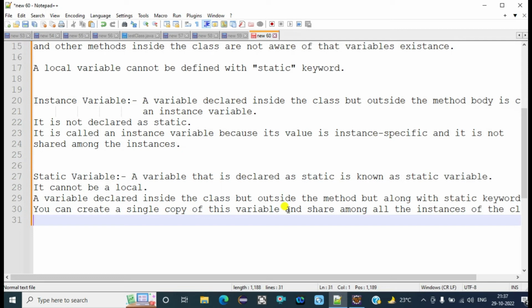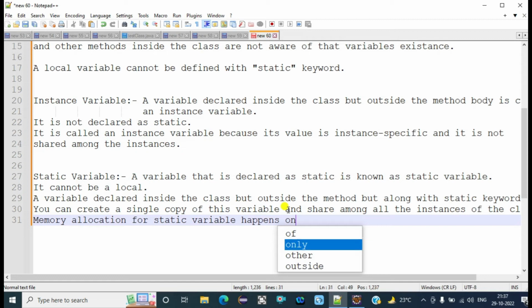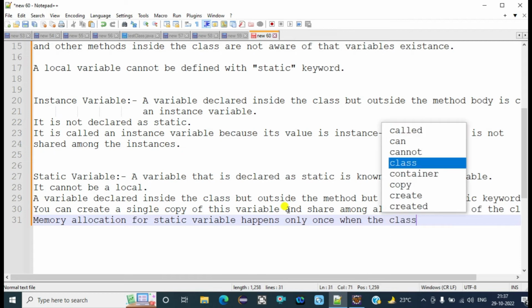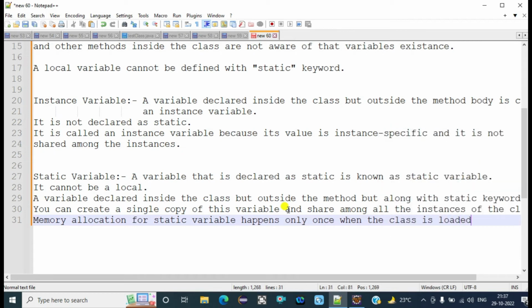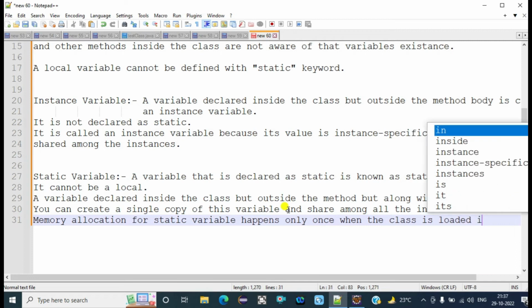One more point is there, memory allocation for static variable. Memory allocation for static variable happens only once, when the class is loaded in the memory.